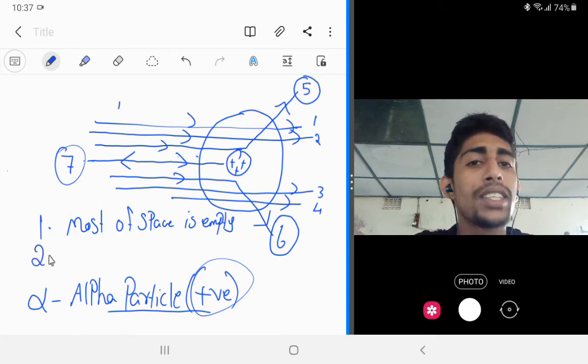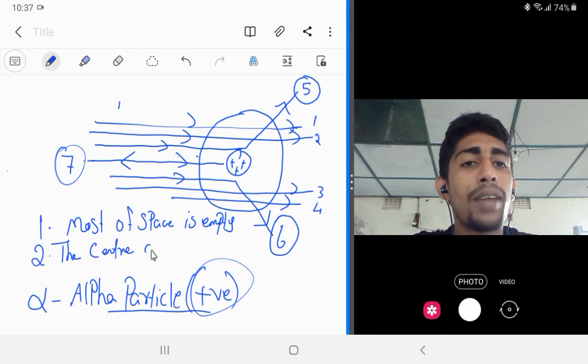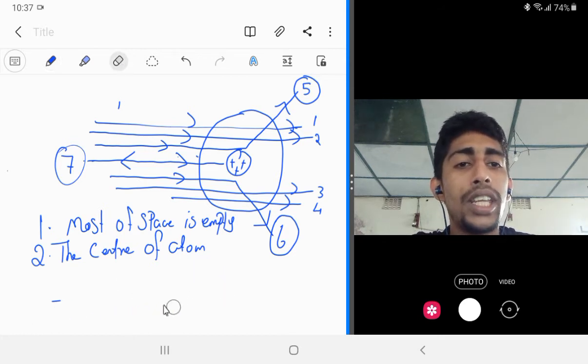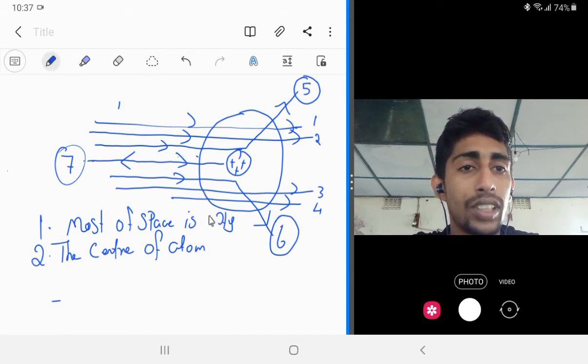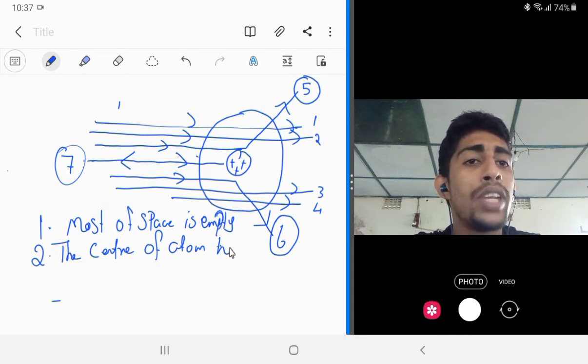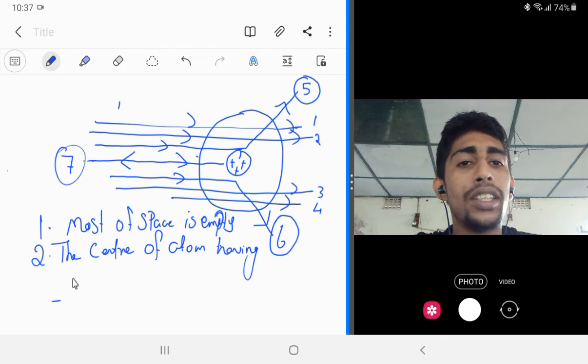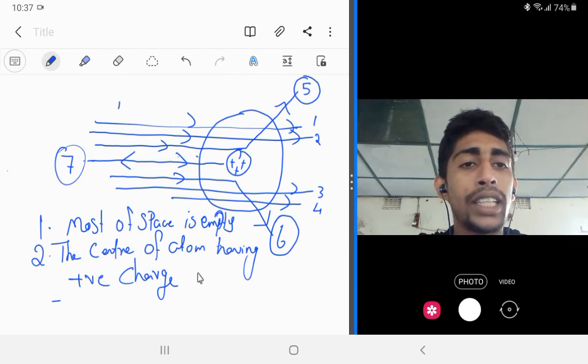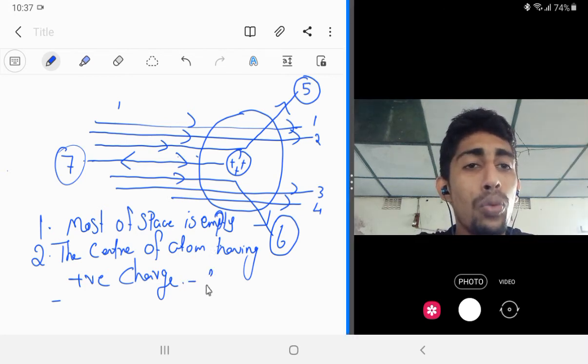The second one is that the center of the atom has a positive charge, and he called that positive center of the atom the nucleus.